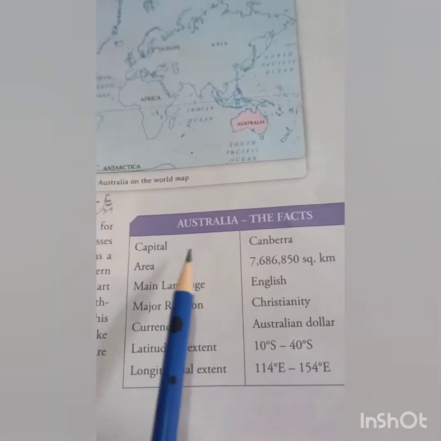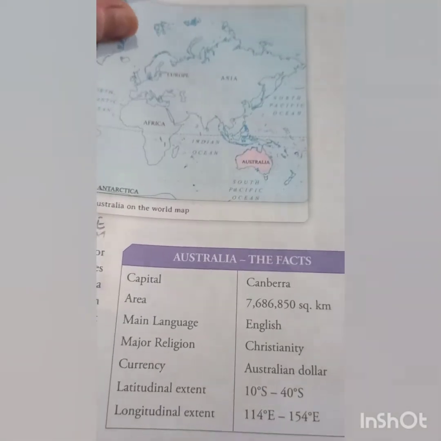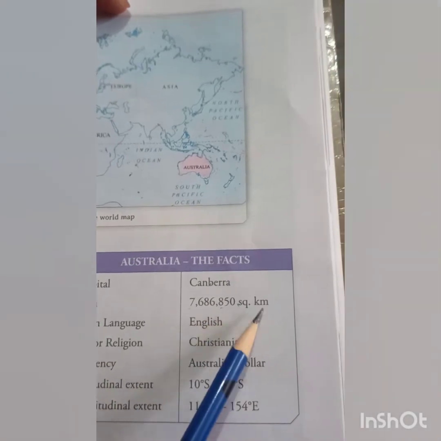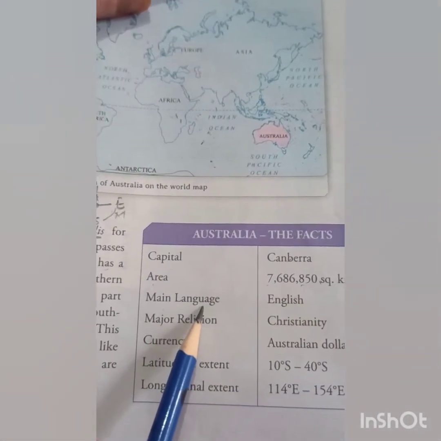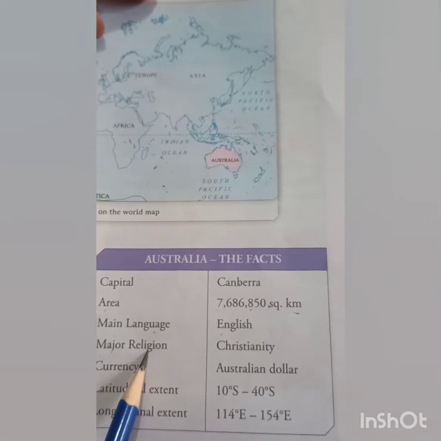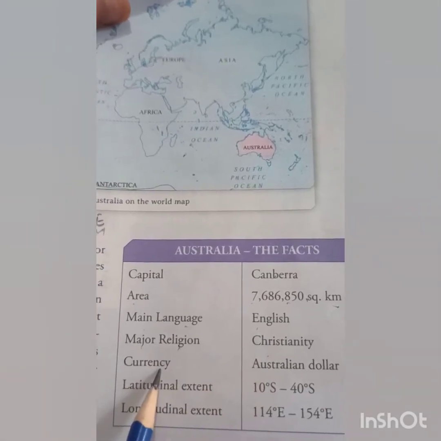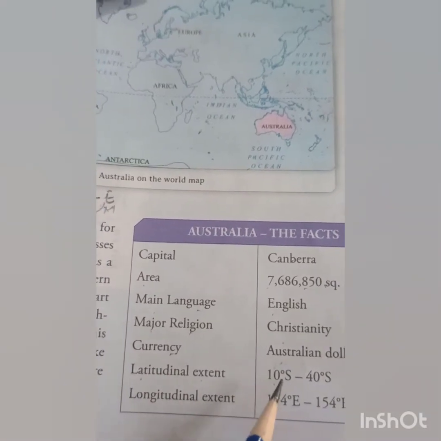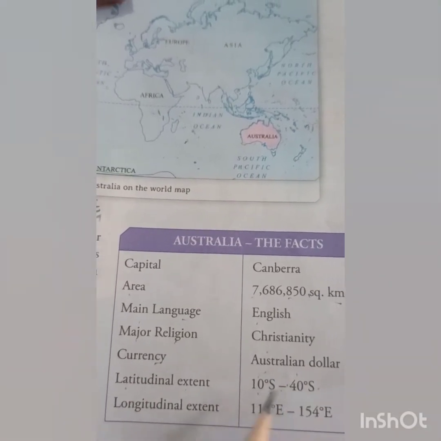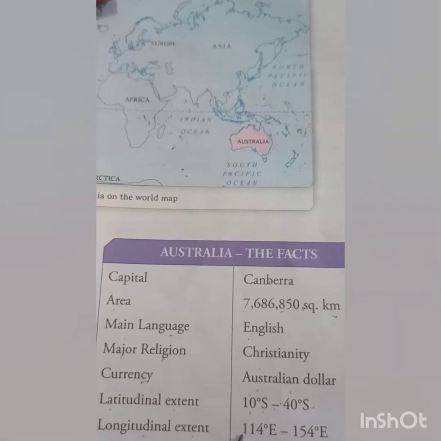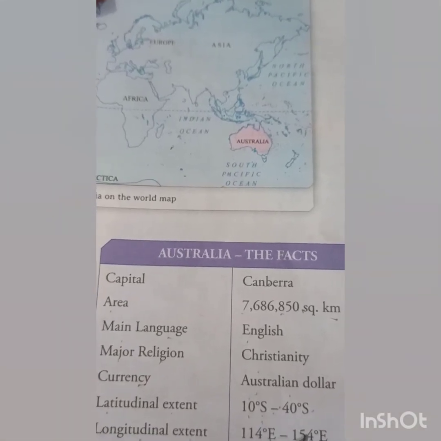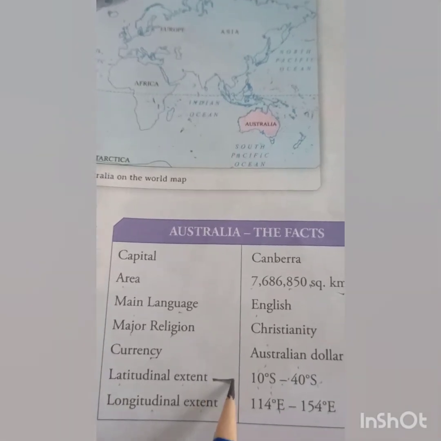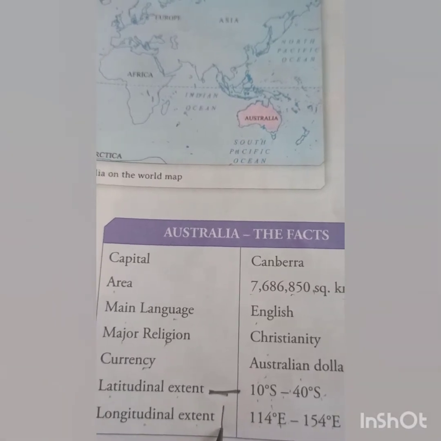The capital of Australia is Canberra. And the area covered by Australia is about this much square kilometers. The main language spoken in Australia is English. Major religion is Christianity. Currency is the Australian dollar. Latitudinal extent is 10 degrees south to 40 degrees south. Longitudinal extent is 114 degrees east to 154 degrees east. Okay, these are latitudinal extent and longitudinal extent.